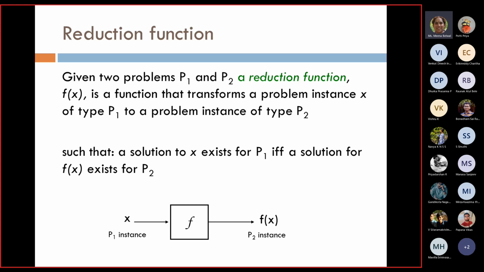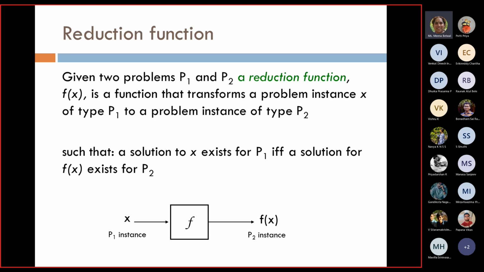Now we need to see what exactly I mean by converting a problem into another problem. Because what is our aim? We are classifying the problems like this: I call a problem NP hard when I am able to convert any other NP problem to that particular problem. Now, what do I mean by converting a problem into another problem?